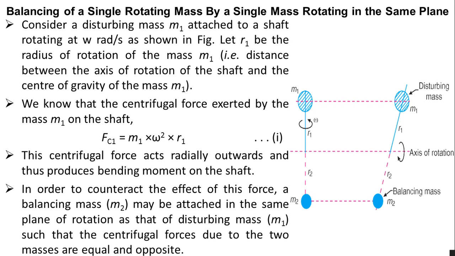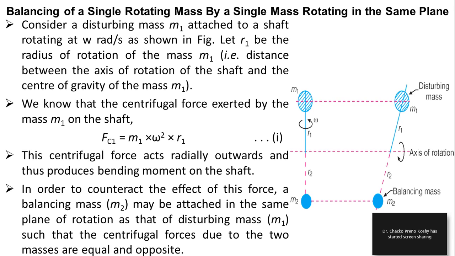And let us take the radius as r1, shown there in the figure. So r1 is the radius of rotation of the mass m1. You can see the distance moved is r1 for the mass m1. So the distance between the axis of rotation of the shaft and the center of gravity of the mass m1 is the radius taken there. And we know the centrifugal force exerted by the mass m1 on the shaft is Fc1.